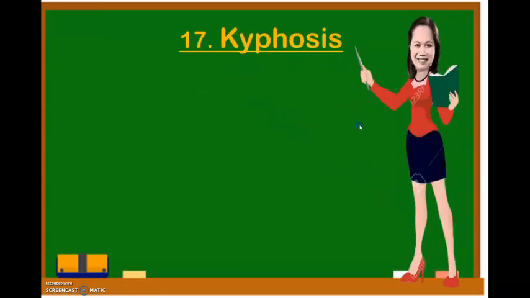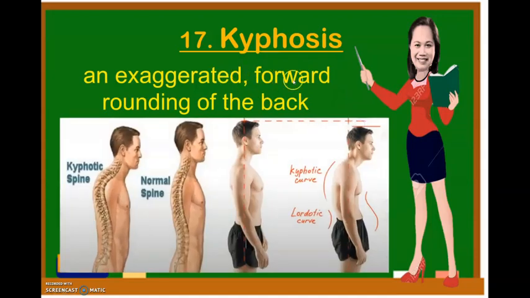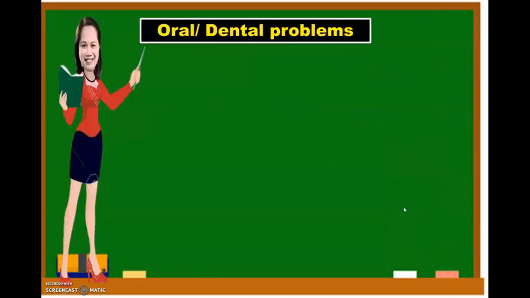Kyphosis is an exaggerated forward rounding of the back. This is the normal, this one, and this is the kyphosis, or the curve here at the back. The kyphotic curve. The next one is the oral dental problems, which is the cavities.